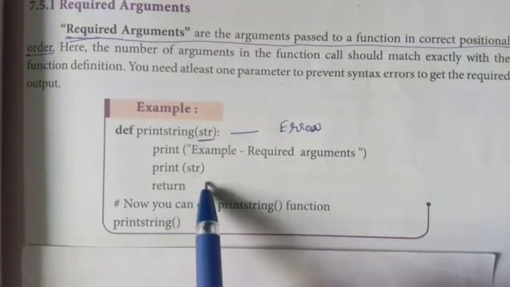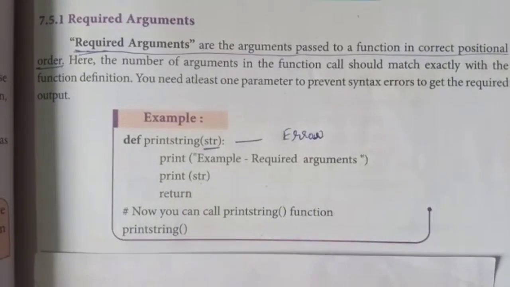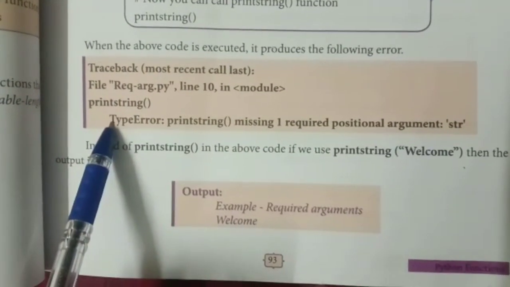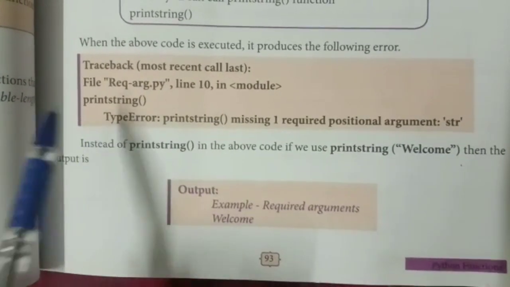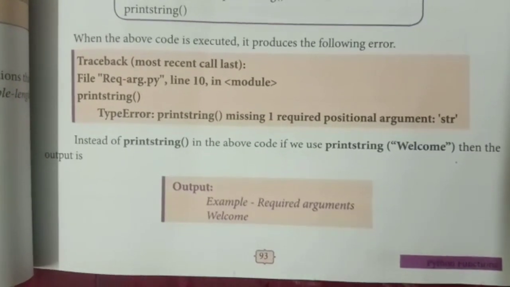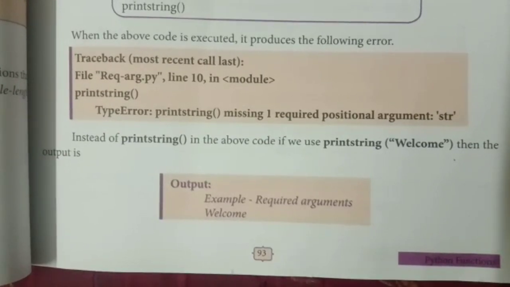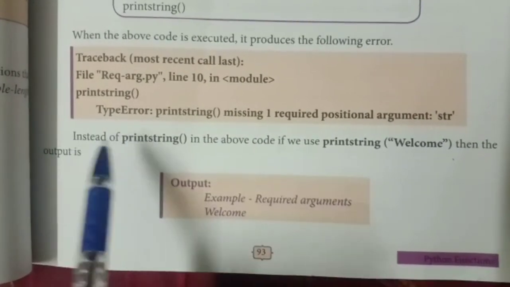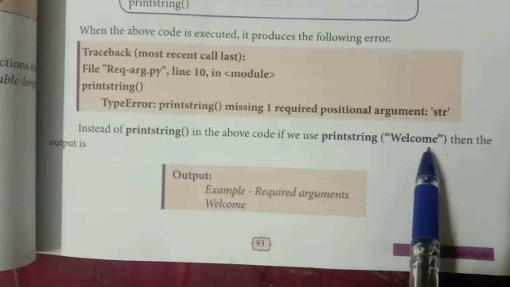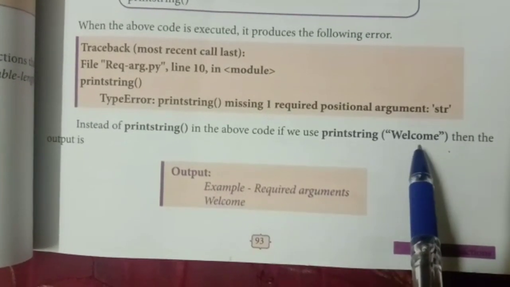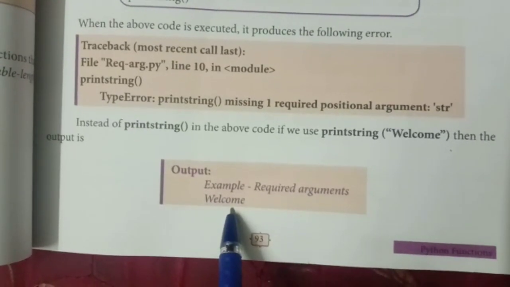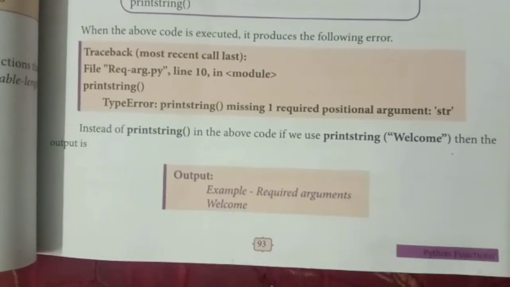Now when you run this program, what will happen? When you run the above program, this error message will be displayed, because what we need is a group of characters to be displayed. It has to be mentioned within double quotes. If it is not mentioned in a correct manner, you will get this error message. So instead of giving print string str, it should be print string a group of characters. If it is given like this, you will get the output as example required output welcome. This is called a required argument.